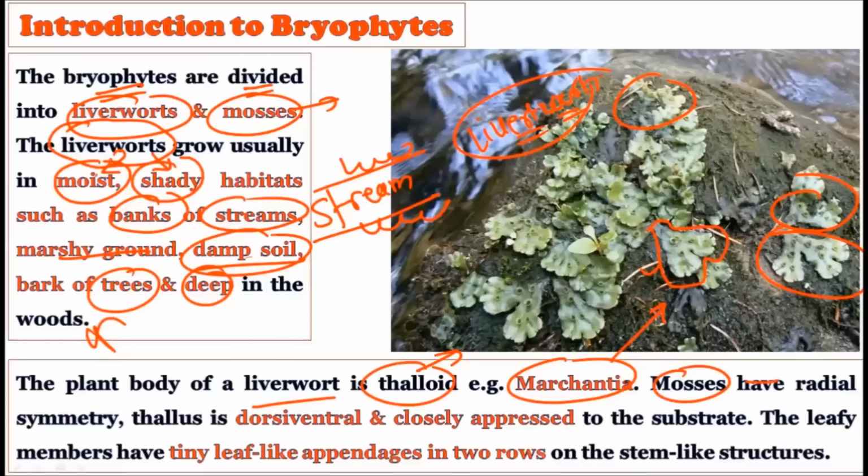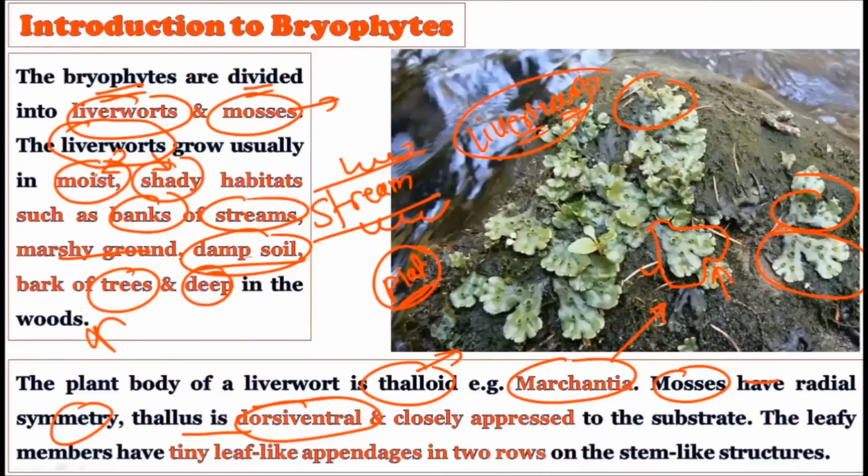While the mosses show radial symmetry. Okay, on the other hand, when we see the mosses, we will discuss that. See, the thallus is dorsoventral. Dorsoventral literally means flat from both sides. That is, the upper portion and the lower portion, or the dorsal side and the ventral side, both are flattened, and they are attached to the substratum firmly.